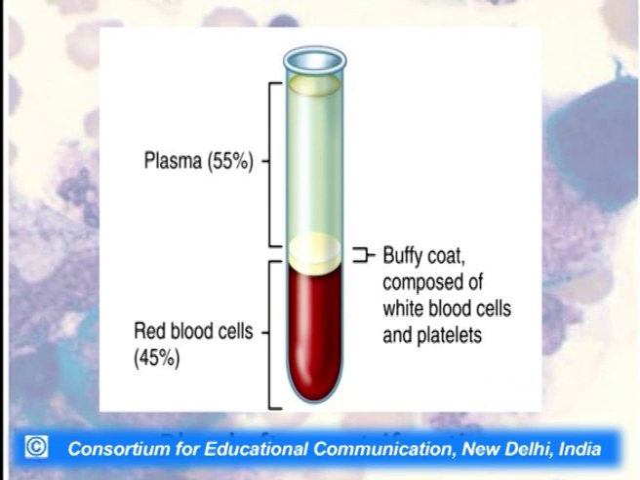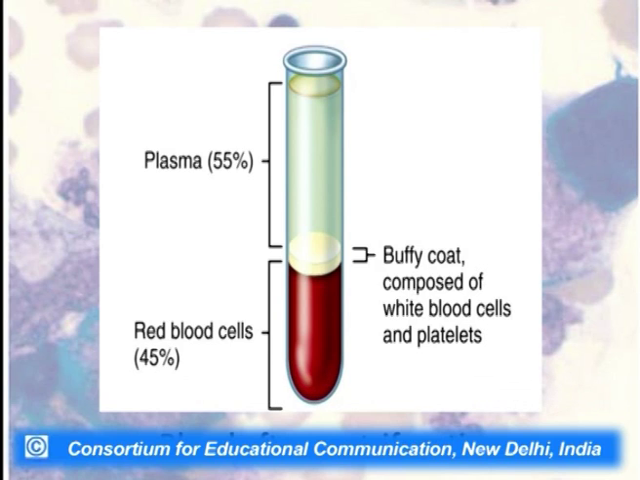Now, if you collect the blood from a mammal or a human being and centrifuge it at a high speed, you will find that there is a non-cellular component called the plasma, and the cells will start aggregating downwards in the test tube. 45% of the blood is composed of RBCs, while the plasma makes up 55%. In between you have a buffy coat, which is composed exclusively of white blood cells and platelets.